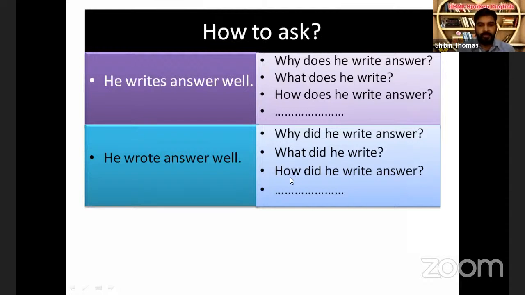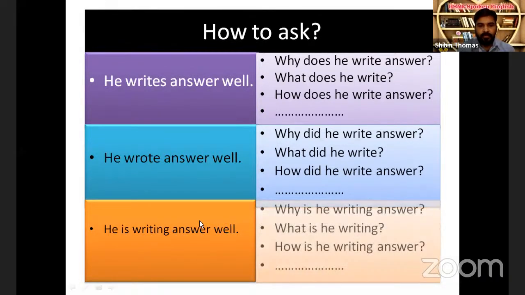All such question words are clear to you. Now we are learning how to form questions properly. When we write this answer, we have to think about the questions as well. Why did he write? What did he write? How did he write?